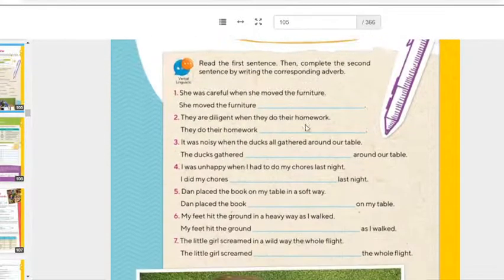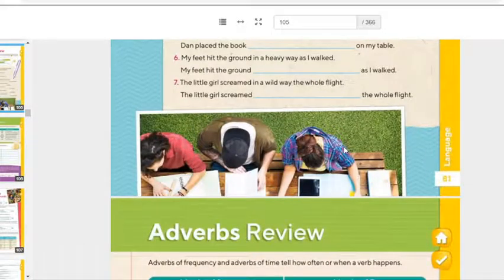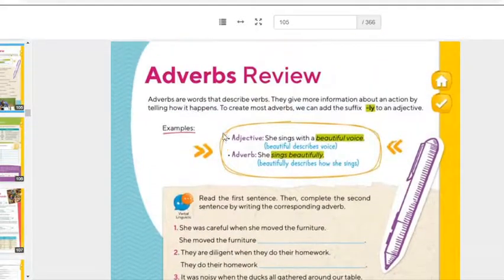Let's go. I want you to open your books now on page 81. There we have adverbs. Let me read the instructions. Adverbs are words that describe verbs. Es lo que les dije, los adverbios los utilizamos para describir verbos. They give more information about an action by telling how it happens. Entonces nos dan más información diciéndonos cómo hacen eso o cómo suceden.